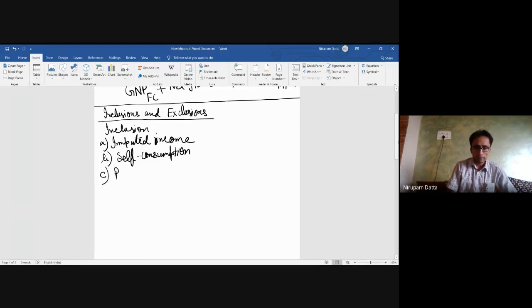Then also we need to add the personal taxes that we pay to the government. So these are the three components that need to be included in the national product that is being estimated using the income flow method to get the national product or output at market price. So these are the inclusions.